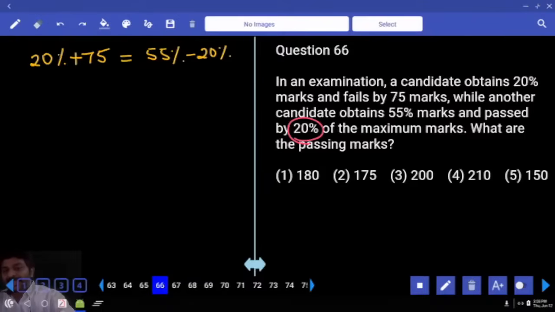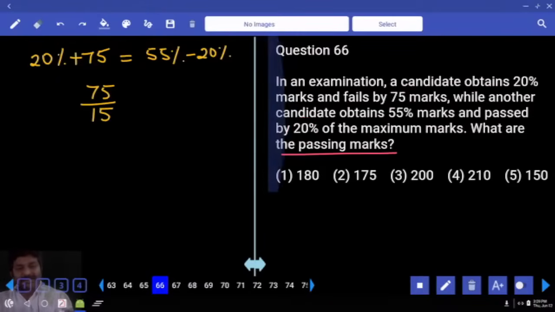Hence both are equal. Right hand side 35, 20 goes to the other side, 35 minus 20, 15. 15% value is equal to 75. 1% value is this much. What are the passing marks? If our question is to identify total number of marks, into 100 is our final answer. But the question is about only pass mark.